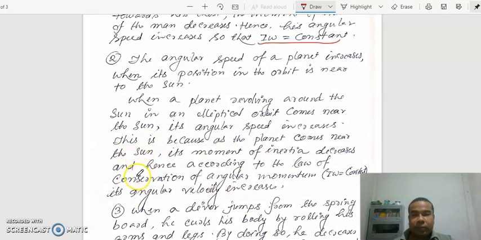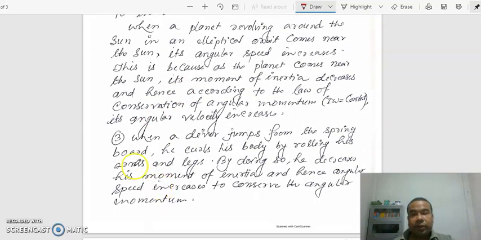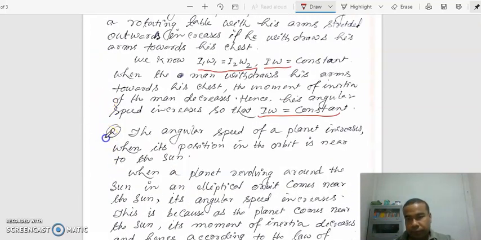So this is because when the planet comes near to the Sun, angular speed increases, moment of inertia decreases. So it happens to maintain conservation of angular momentum. This is number 2.